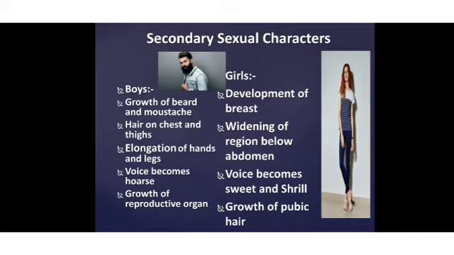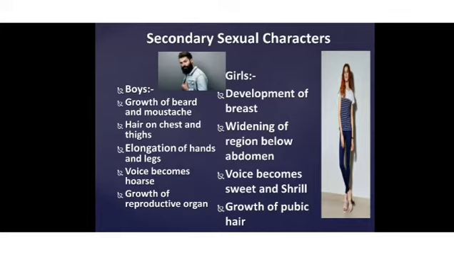So these are the characters which differentiate boys from girls. That's why we call these characters secondary sexual characters, and these characters are developed because of certain hormones. Those hormones are produced by endocrine glands, and testes are one among the endocrine glands in males, and in girls the ovaries also act as endocrine glands which help in the production of a hormone called estrogen. Ovaries help in the production of estrogen, and testes help in the production of the hormone called testosterone.